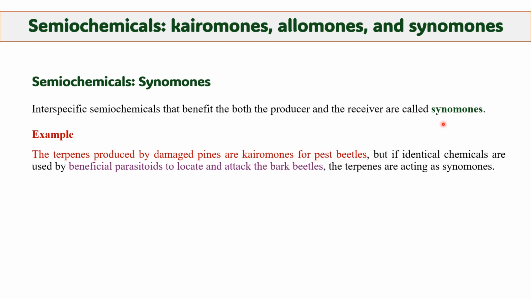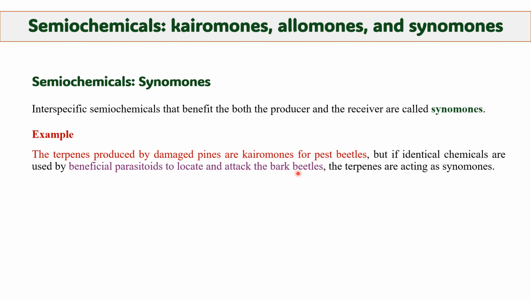But we are discussing synomones. If identical chemicals are used by beneficial parasitoids, if beneficial parasitoids are attacking the pine beetle, a terpene will be released, and these terpenes will help to locate and attack bark beetles.